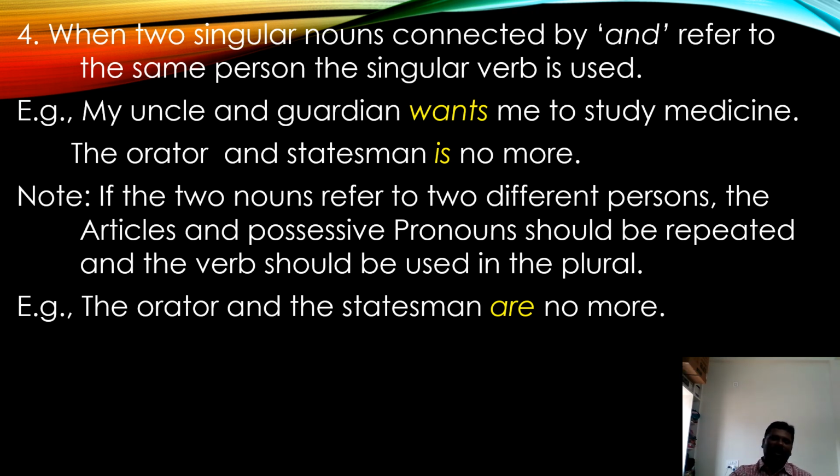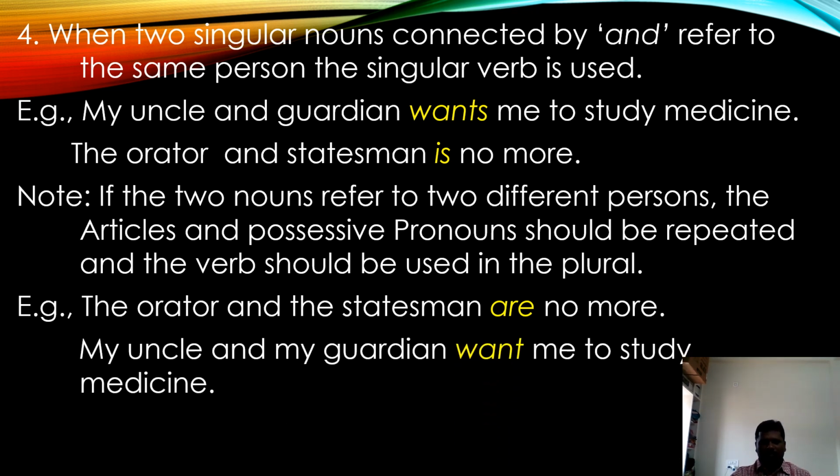When articles are used before the two subjects, it indicates that they refer to different people. So we always use the plural verb. The orator and the statesman both are different people, so the plural verb "are" is used.